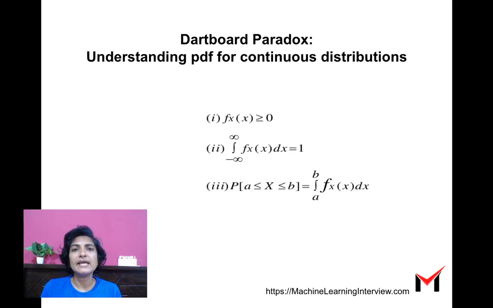And to sum it up, in the case of the dartboard paradox, we cannot talk about point probabilities. We can only talk about the dart hitting a small area on the dartboard. And if you look at that probability, that will be non-zero. And when you integrate over the entire area of the dartboard, the probability will be 1. So that's a continuous probability density function and the dartboard paradox.